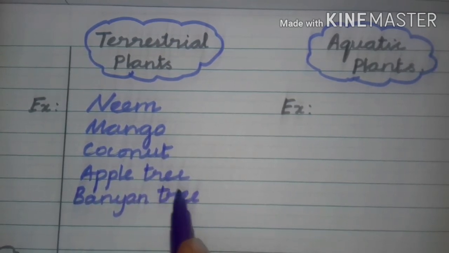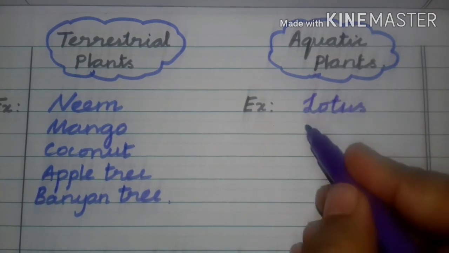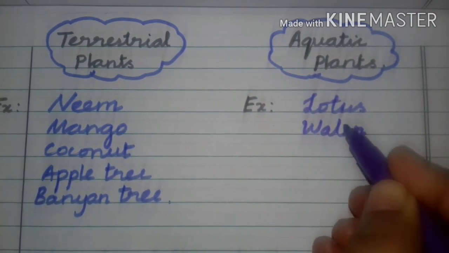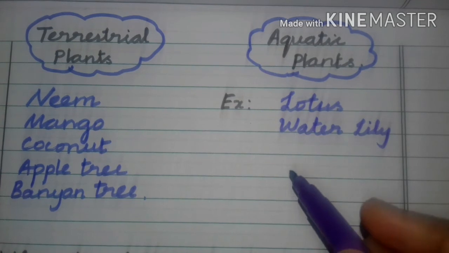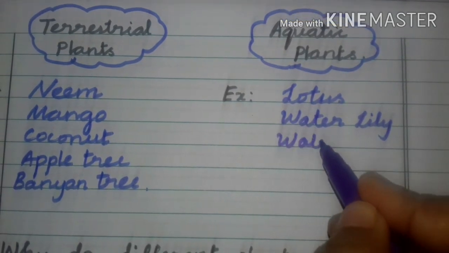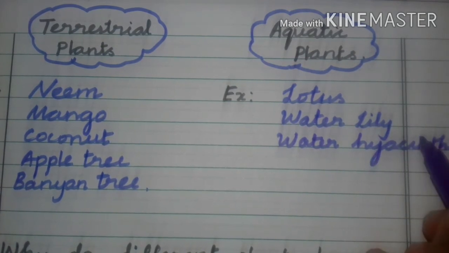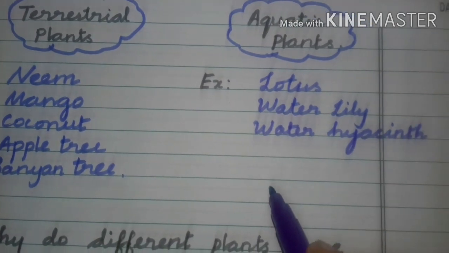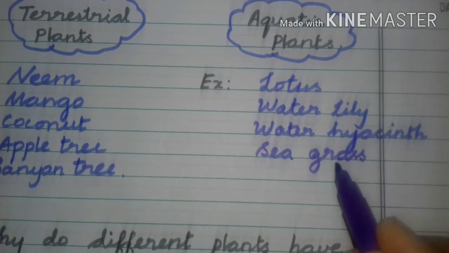So today your homework is you should find more examples for terrestrial plants and aquatic plants. Okay. Can you say some aquatic plants? Yes, lotus. Water lily. Very good. Then water hyacinth. Then sea grass.